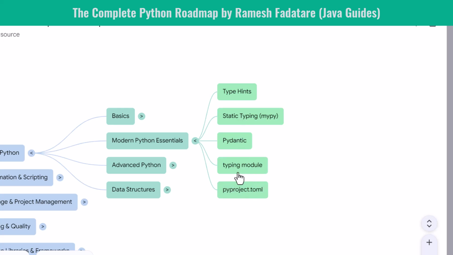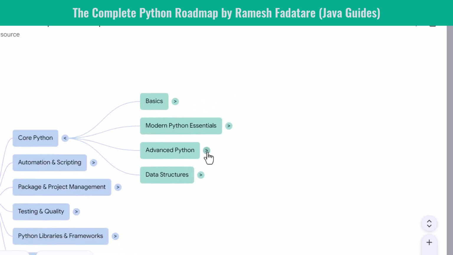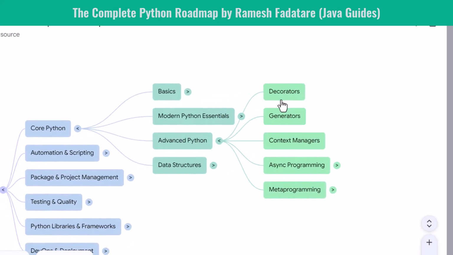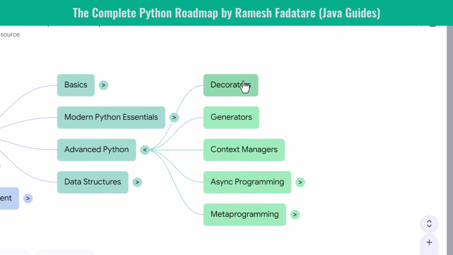Once the foundations are strong, you move to more advanced concepts. You start with decorators. They allow you to wrap functions with additional behavior, widely used in frameworks like Flask and FastAPI. You learn generators for memory-efficient processing of large datasets. You explore context managers using the with keyword to manage resources safely.